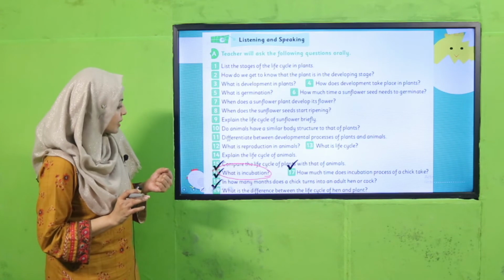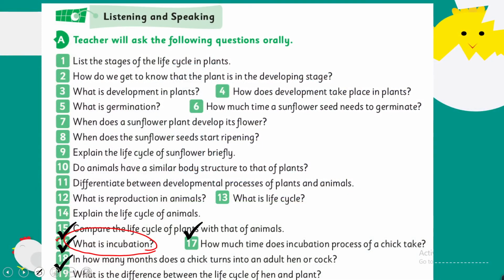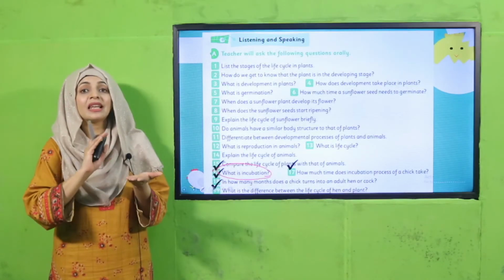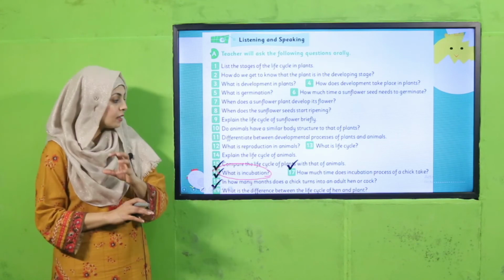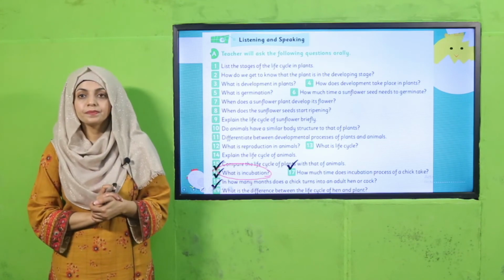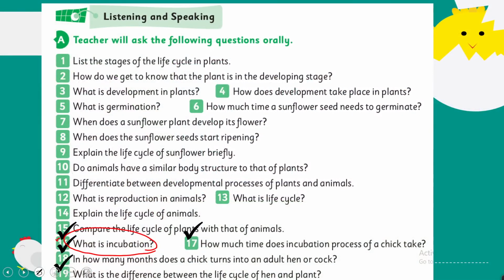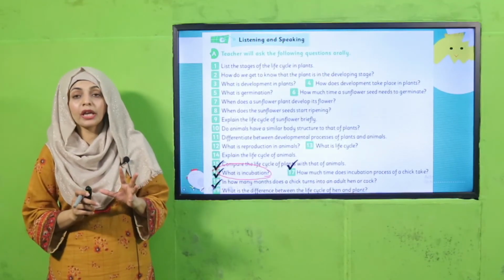Then there is, what is the difference between life cycle of hen and plant. अब आपको differentiate करना है. You can pause the video and now you can easily differentiate between the life cycle of a hen and a plant. I hope now you are able to do it.